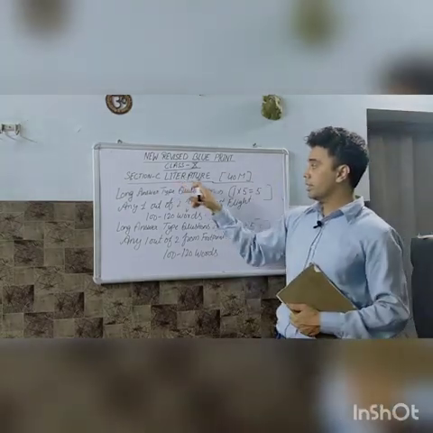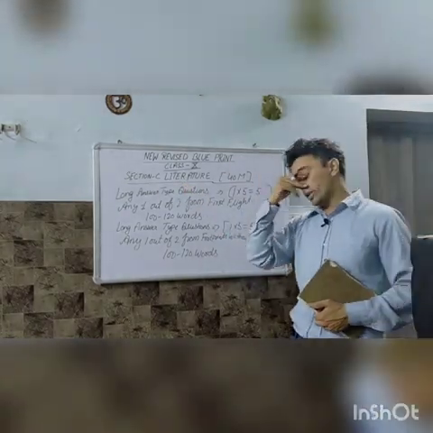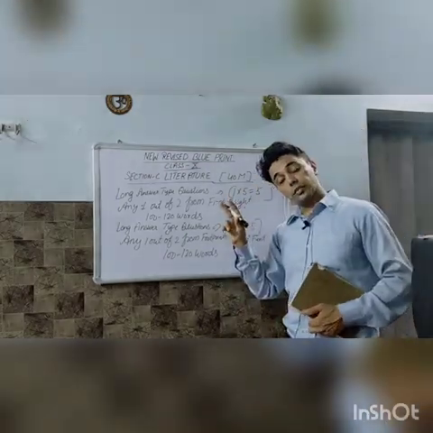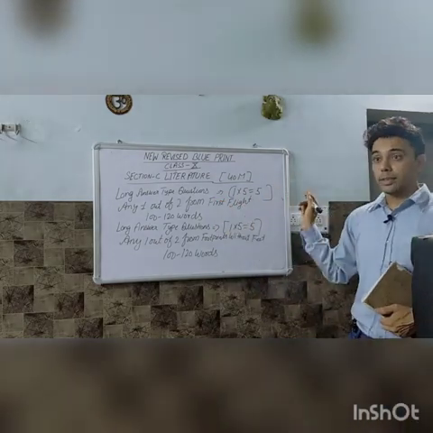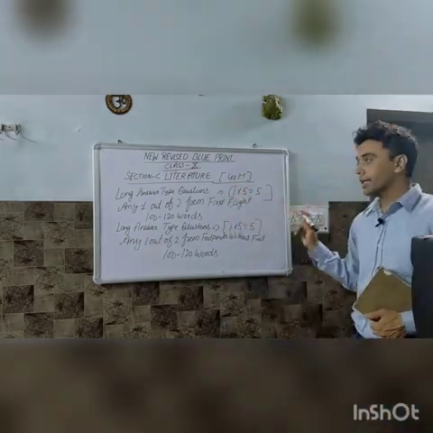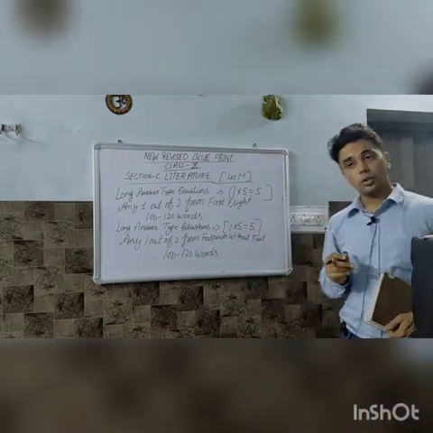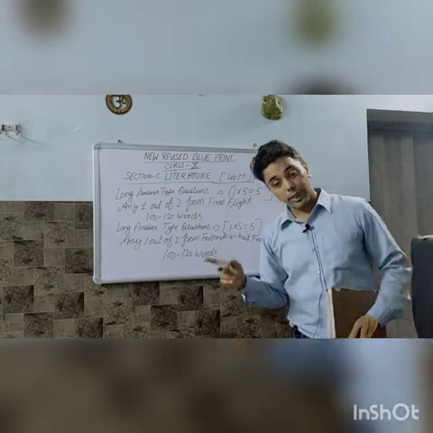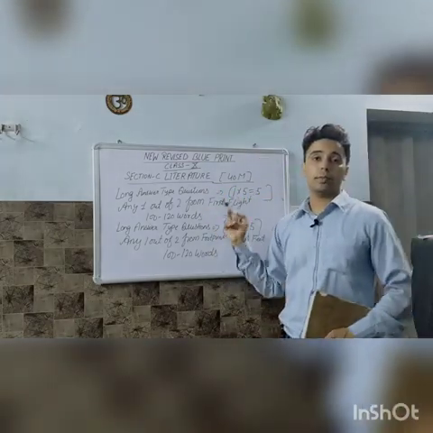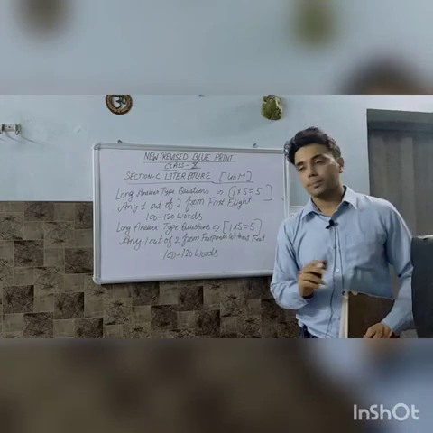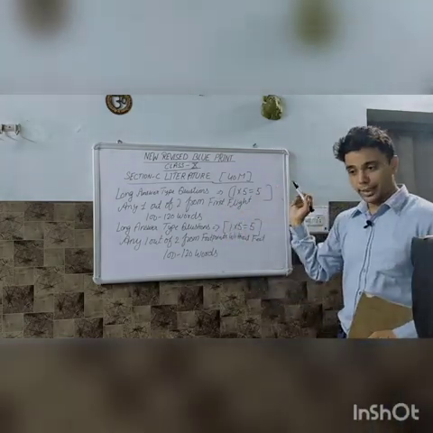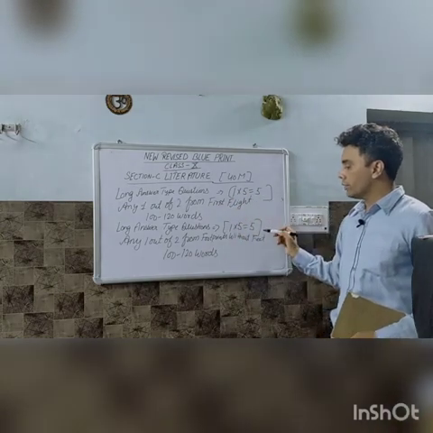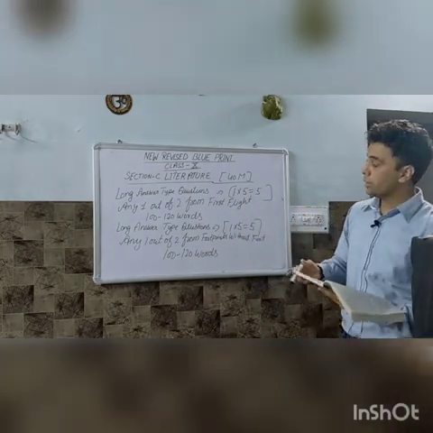Section C, literature: 2 extracts of 5 marks each, so 10 marks for extracts, and 4 questions you have to attempt out of 6 of 2 marks each, means 8 marks, 10 and 8, 18. Then another short answer type question, the word limit is 40 to 50 words: there will be 6 questions and you have to attempt 4. So 12 and 18, 30, and this long answer type question 5, 35, and 5, 40. So this will be of 80 marks.